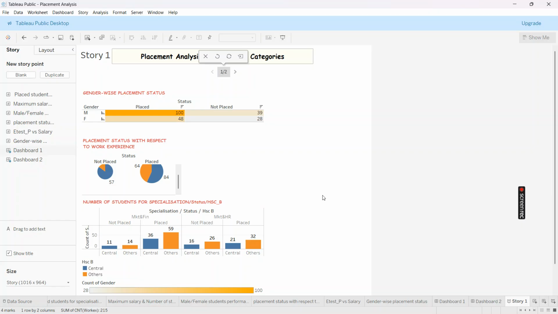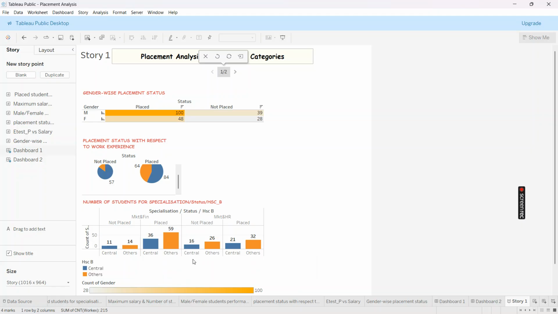So the next question is we need to analyze the placement status with respect to specialization and higher secondary board. Here we have 2 boards, central and others, and we have 2 specializations, market and finance and market and HR. So we have taken all the categories to the columns and having count of status as measured value in the rows, and we have prepared a bar chart.